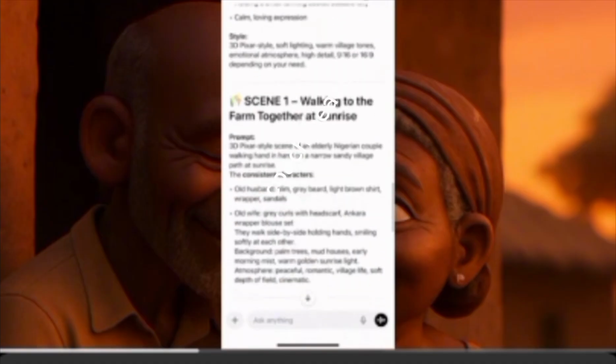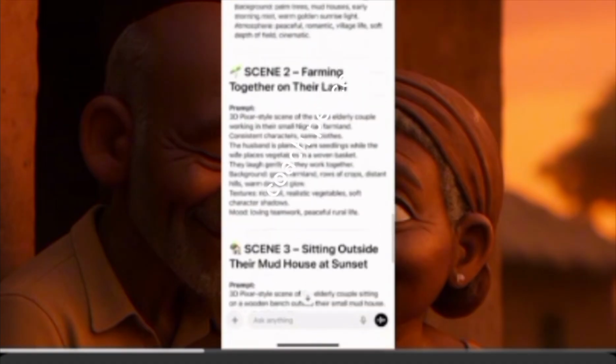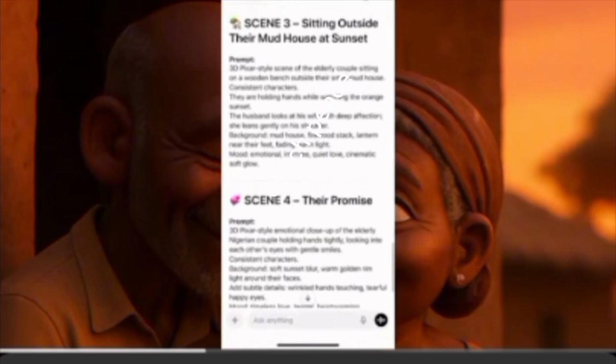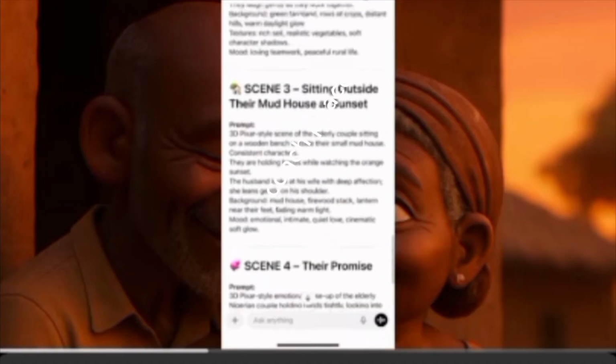Now you come down here and you have scene one, walking to the farm together at sunrise. So this is the first scene. This is the second scene. This is the third scene. This is the fourth scene. Now, this story is not too long, right? Which is very perfect for your stories.